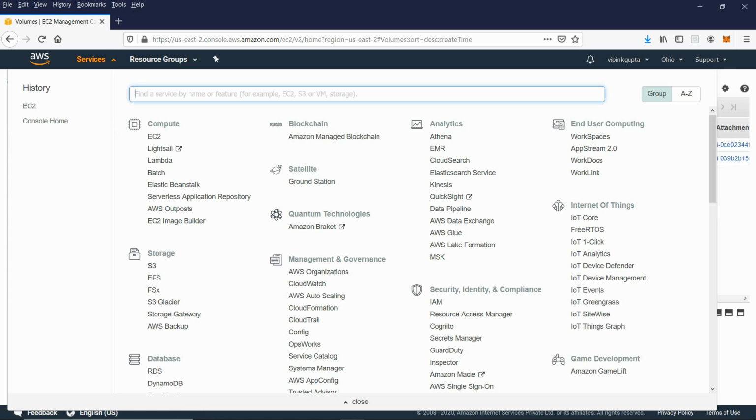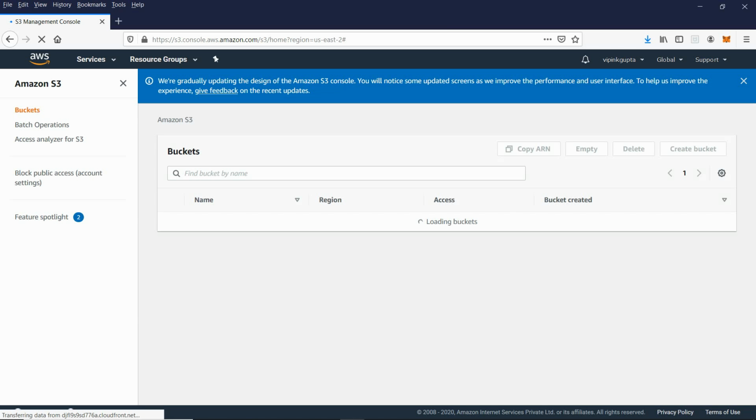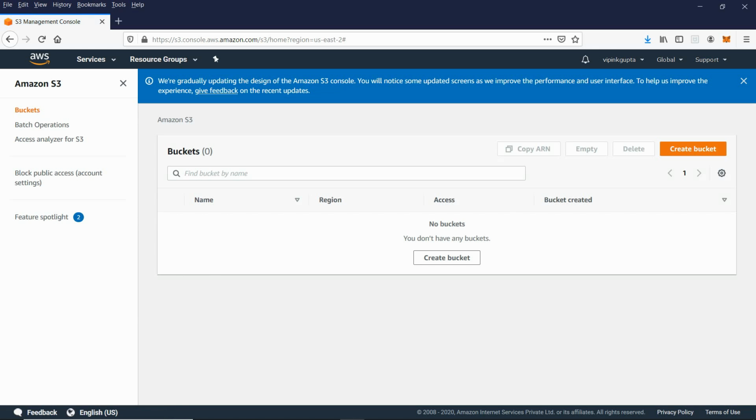So I will go into the services and click on S3. Elastic File System is also available, but we will not be discussing that in this session. So I will go to S3. Now it is showing the S3 management console. Just remember, when you are using S3, you can store a file up to 5 terabytes, and trillions of objects are currently stored in S3.